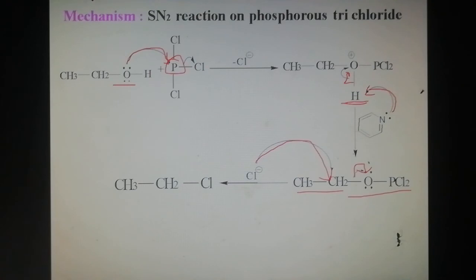So this part is removed from the hydrocarbon part by the addition of the nucleophile to form chloroethane, or ethyl chloride, and another ionic product, PCl2O minus.